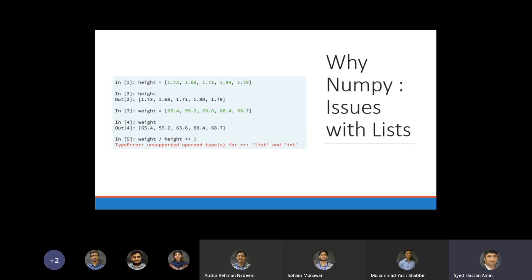So you have certain data structures, like a list. In this case, we have a list of heights, so we have the height of a number of people. Then we have another list with weights of some people. Our intention is calculating BMI using this formula, weight divided by height raised to the power 2. When we do this, we get an error. It says type error, unsupported operand types for double asterisk: list and int. So that says these numeric operations are not actually supported on the list.